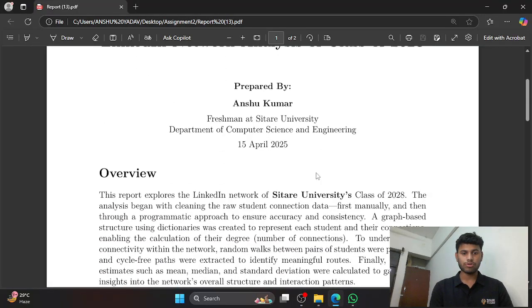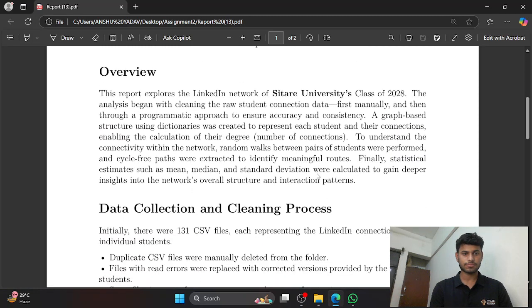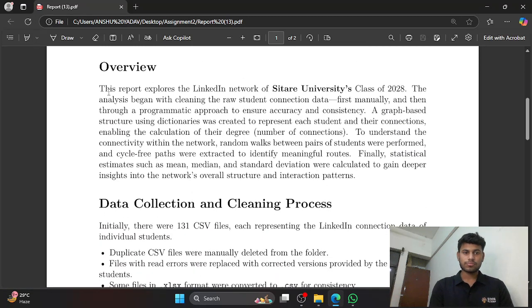Now jump to the overview. This report explored the LinkedIn network of Sitara University's class of 2028. The analysis began with cleaning the raw data, which I have done manually and with coding as well.